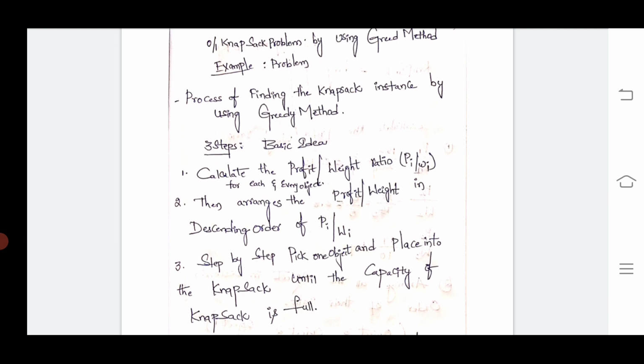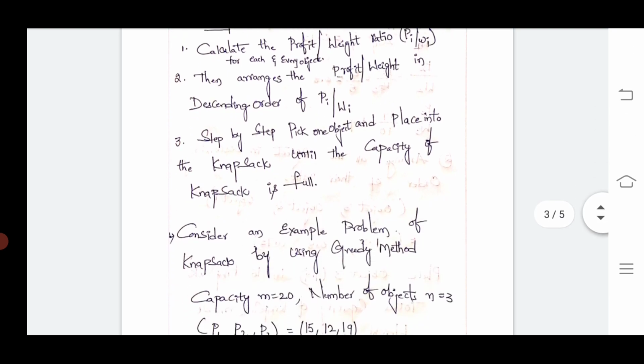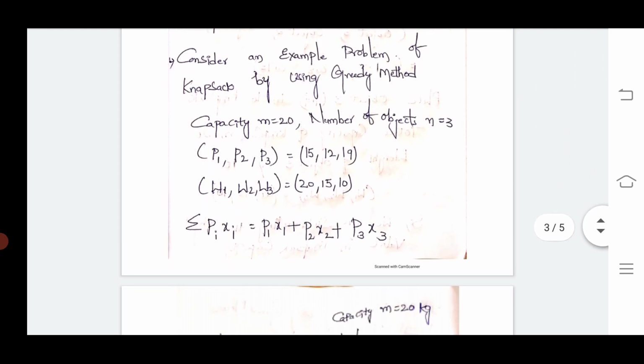Remember these 3 points, and then go to the problem: the knapsack problem by using the greedy method. The third step is step by step pick one object and place it into the knapsack until the capacity of the knapsack bag is full.